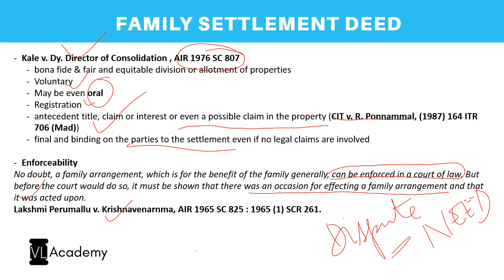So it means it is trying to establish that yes, the entire family as a whole wanted it and there was an occasion to give effect to a family arrangement, and this document is the output of it. That has to be proved before the court, only then it would become enforceable. So this is the discussion on family settlement deed, and with this we come to the end of the lesson.